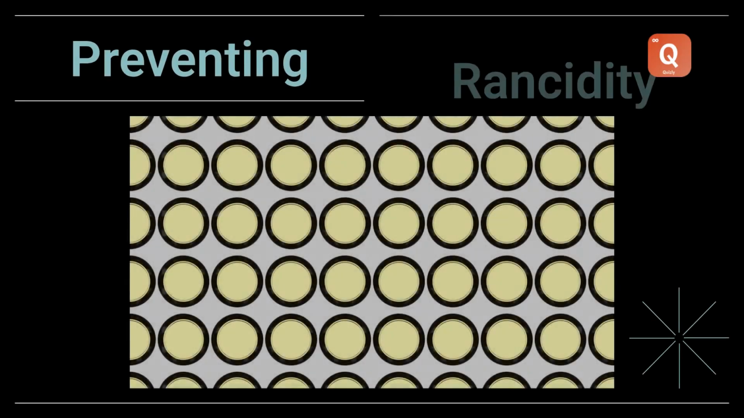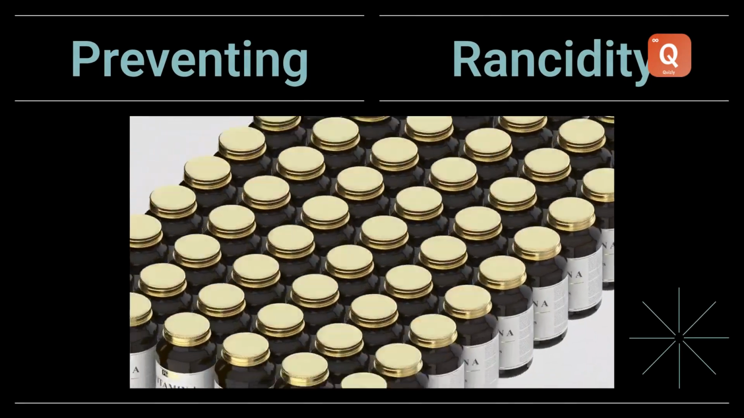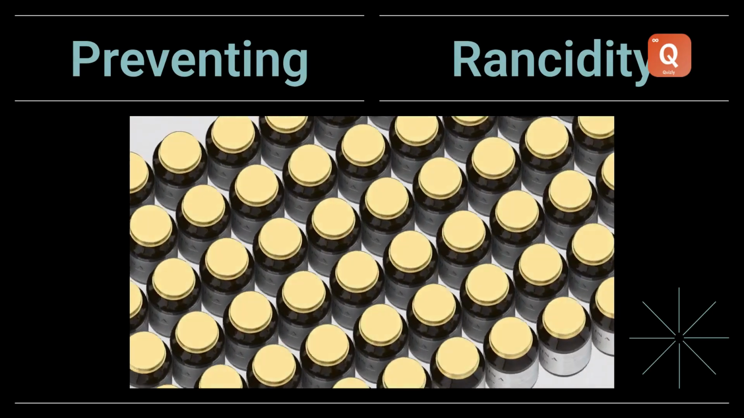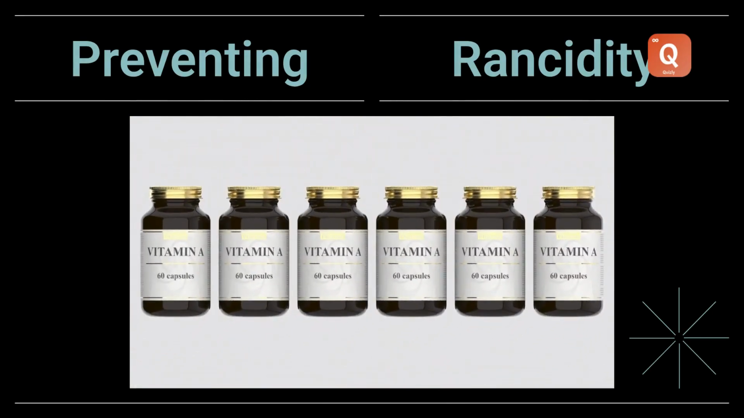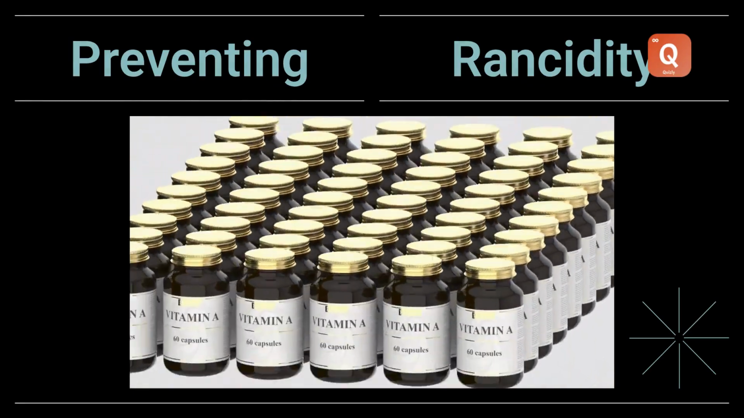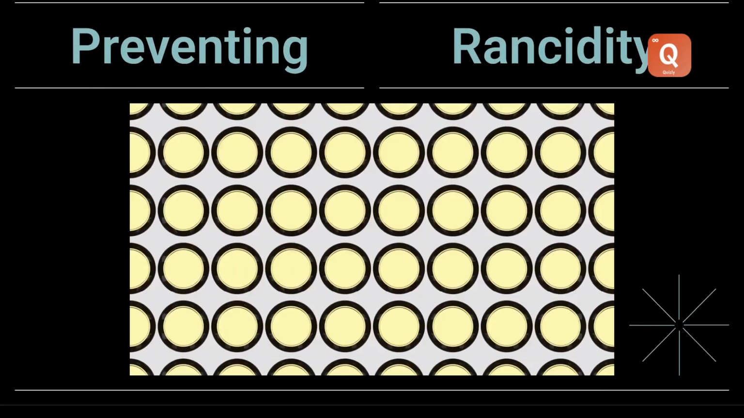To prevent rancidity, we can store food in airtight containers, keep them in the refrigerator, or even add special substances called antioxidants, which slow down the oxidation process. That's why many packaged chips are filled with nitrogen gas. It prevents oxygen from reacting with the oils.